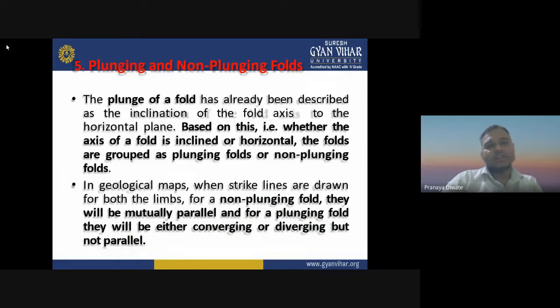Then we have plunging and non-plunging folds. The plunge of the fold has already been described as the inclination of the fold axis to the horizontal plane. Based on this, whether the axis of the fold is inclined or horizontal, the folds are grouped as plunging or non-plunging folds. In geological maps, when strike lines are drawn on both limbs for a non-plunging fold, they will be mutually parallel, and for a plunging fold, they will be either converging or diverging but not parallel.